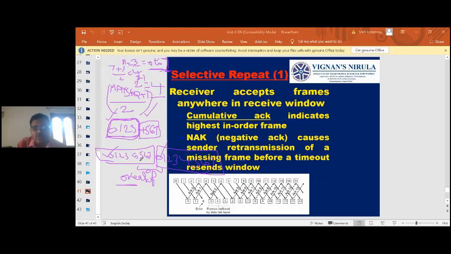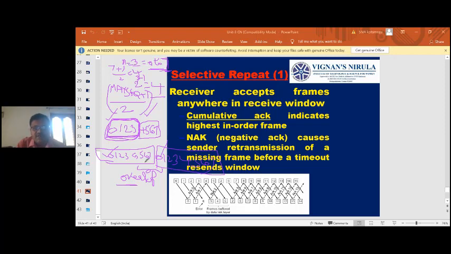So when you send like this, whenever the two windows may overlap, 0 1 2 3 4 5 6 7 again 0 1 2 4 5 6 7, you don't know which window I sent. So that's the reason we take only half of the window, always half of the window. So 2 power n by 2, that means 2 power n minus 1.